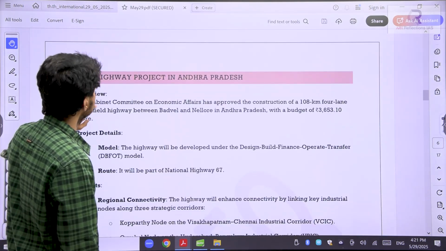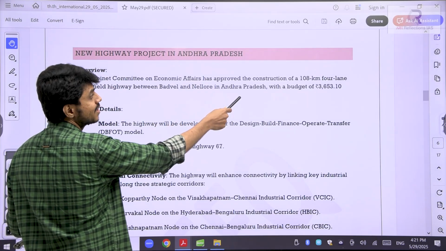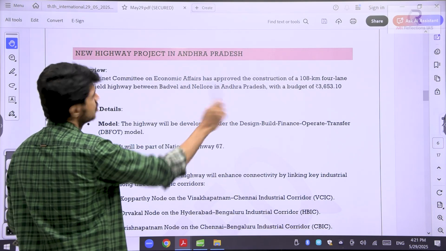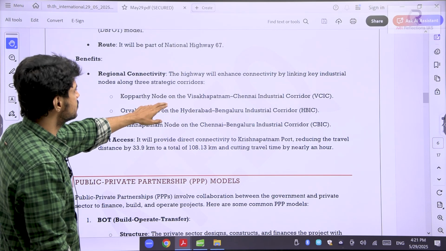Okay, so this was the thing. A new highway project was announced. The Cabinet Committee on Economic Affairs has approved the construction of a 108 kilometer 4-lane greenfield highway. Now, see the benefits. What are the nodes that it will connect?